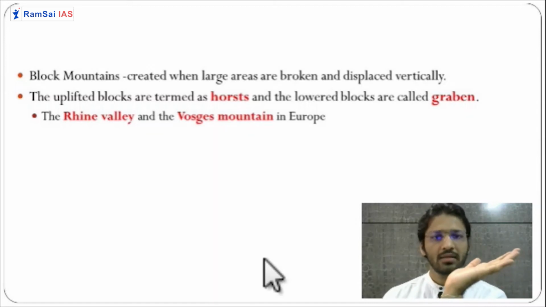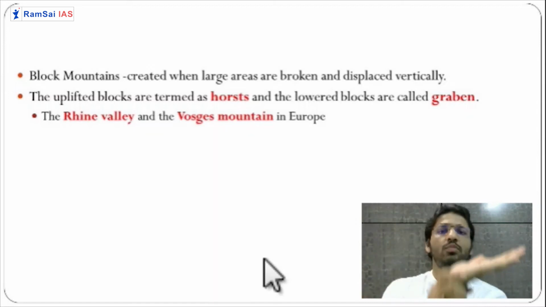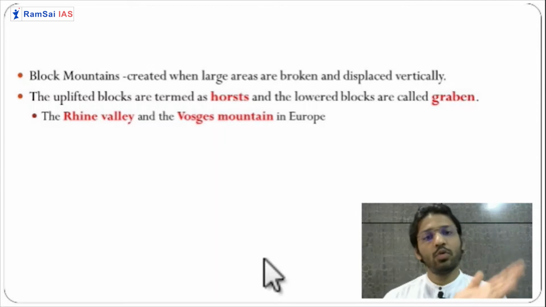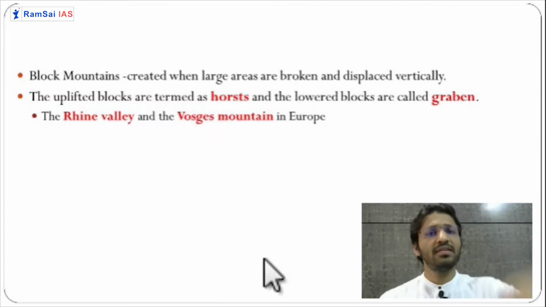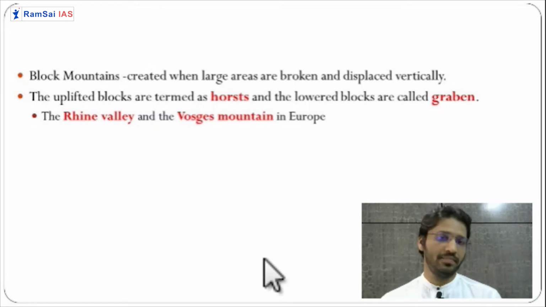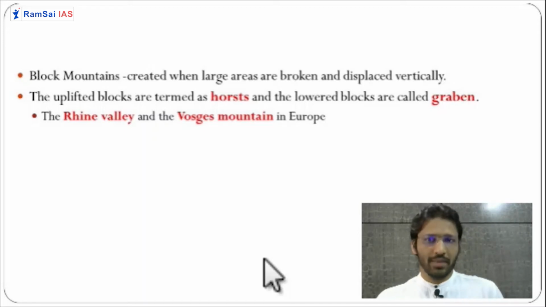Either this broken part is pressed downward, or it is pulled upwards. If it is pulled upward, then that thing is known as a horst, like Western Ghat. Or if it is pulled downward, then that is known as a graben or valley. So this is a swift adjustment which happens, and you are calling them a horst or graben.